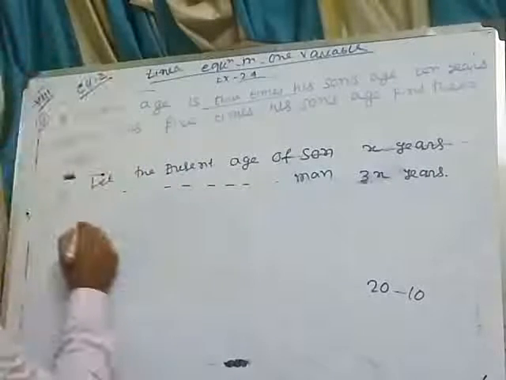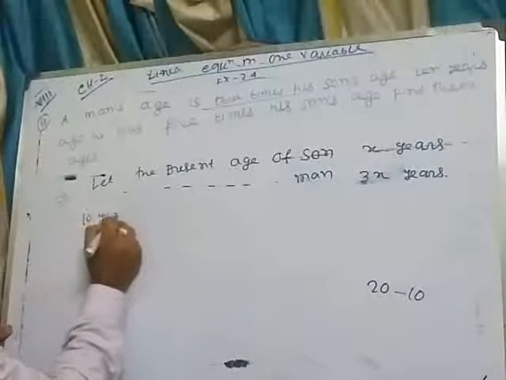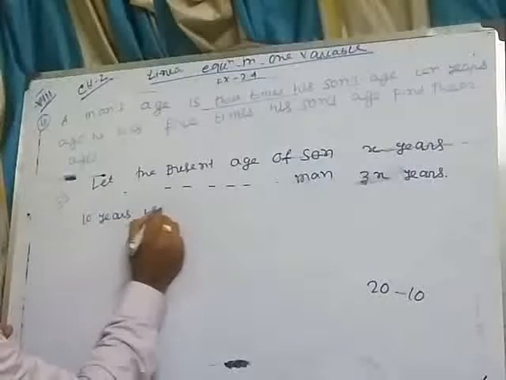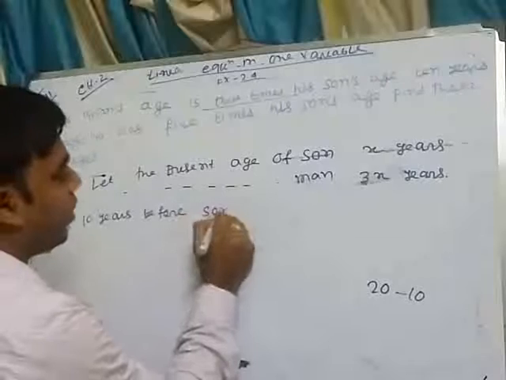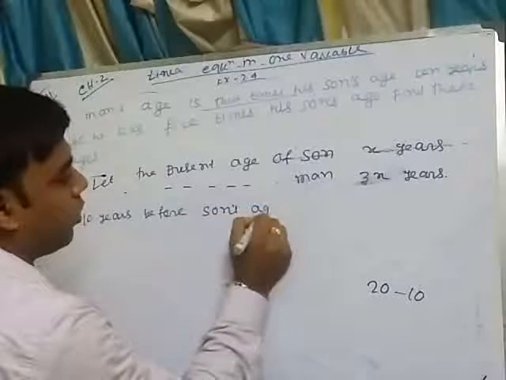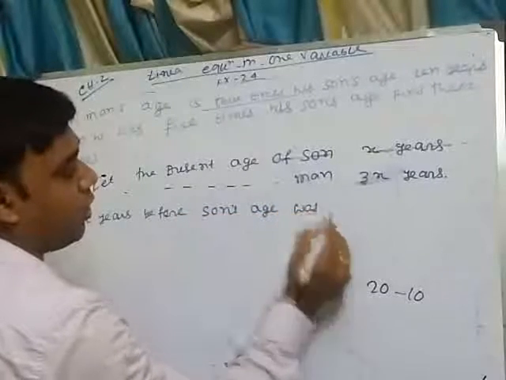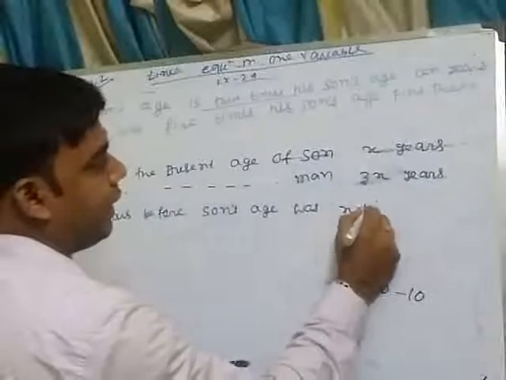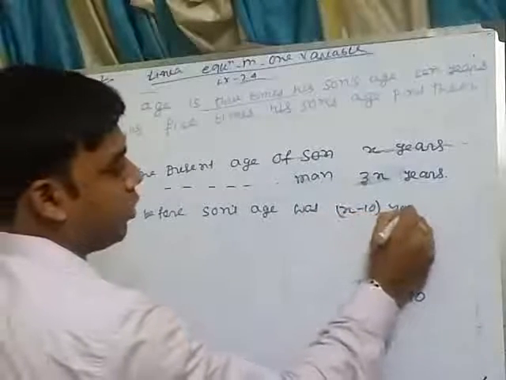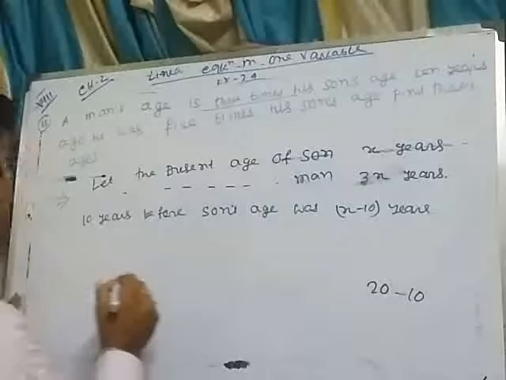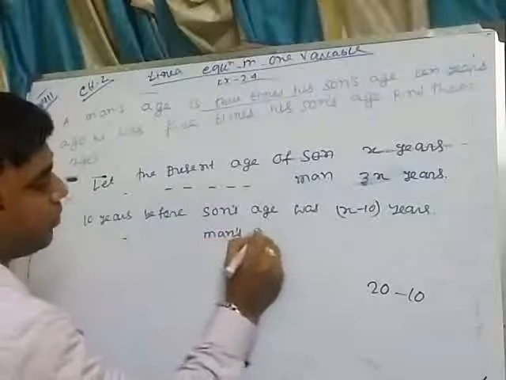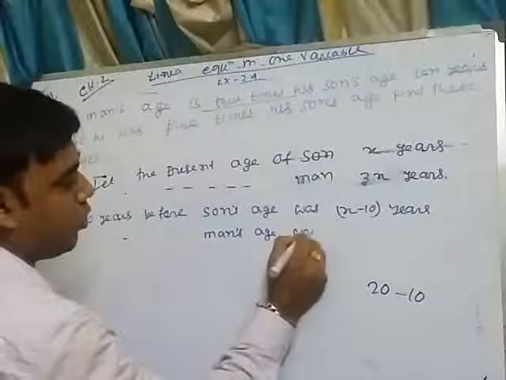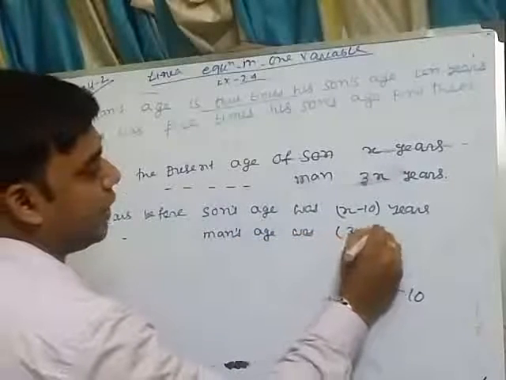So 10 years before, the son's age was x minus 10 years, and 10 years before, the man's age was 3x minus 10.